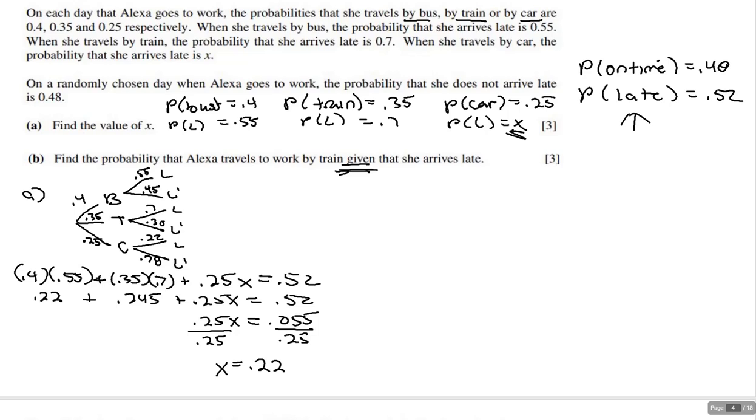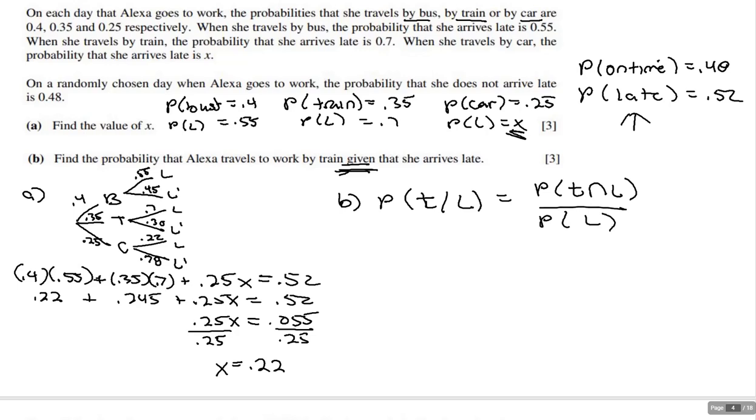Okay, so let's take a look here. Part B. Find the probability Alexa travels to work by train. So let's write this out. The probability that train, given that she's late. So just like we did before, I'm going to find the probability that she takes the train and is late and divide by the probability that they're late.